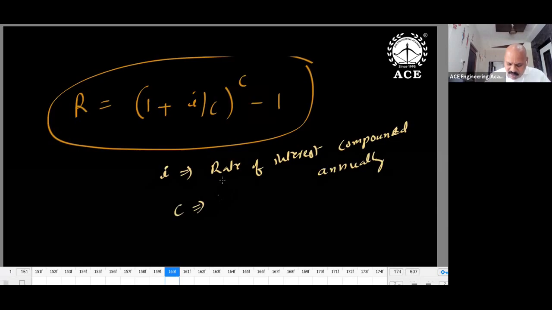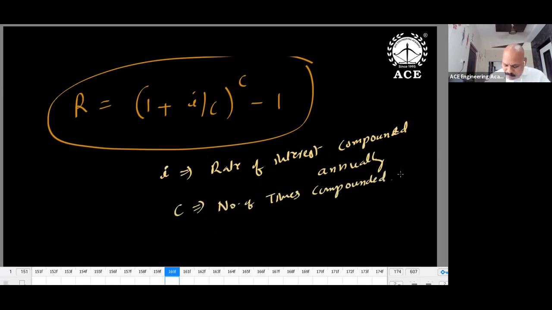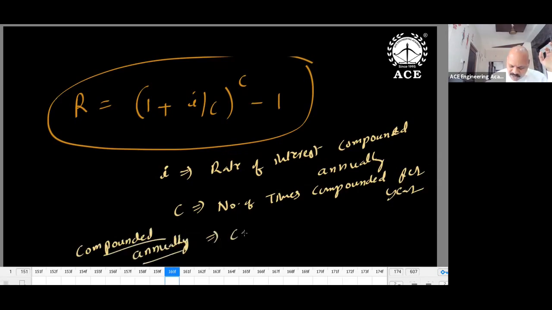C, how many times compounded? Number of times compounded per year. Suppose I use I only directly, compounded annually data is given. Then what will we do? Compounded annually means C is equal to 1. How many times compounded in a year? Only one time. C is equal to 1.